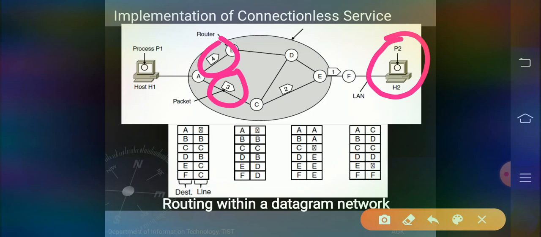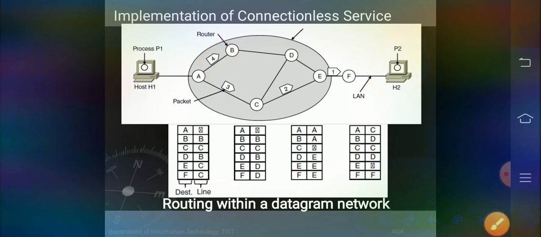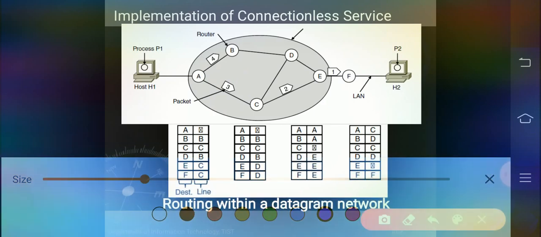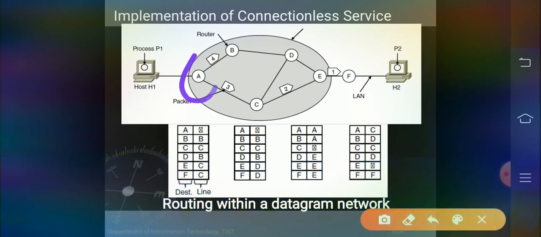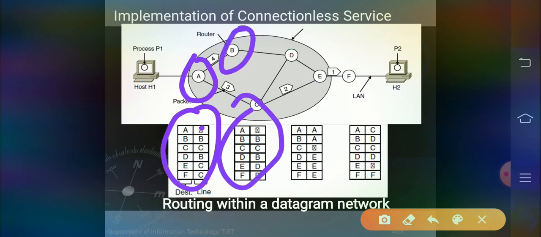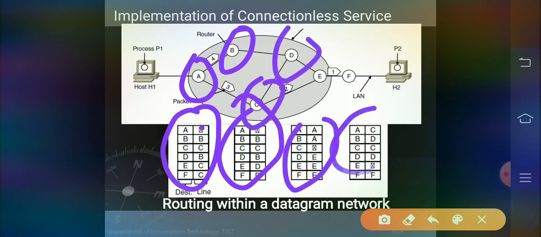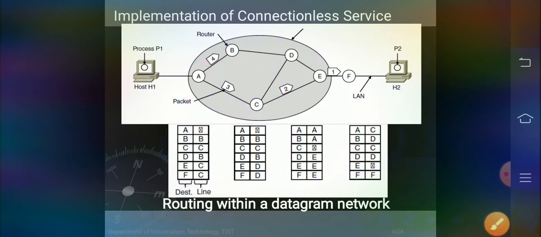So here you can notice that every router maintains a table. A router maintains this table, B router maintains this table, C router, D router. Like this, every router maintains its own routing table.